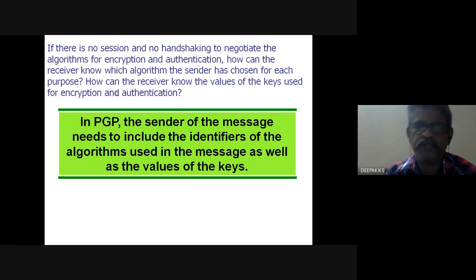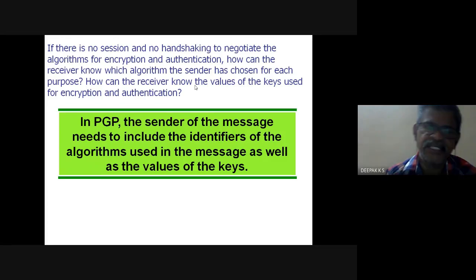If there is no security association or session, how can the receiver know the values of the keys used for encryption and authentication? Because this is not an online real-time thing, in PGP we don't do it by creating a session or handshake. In that sense, it is different.